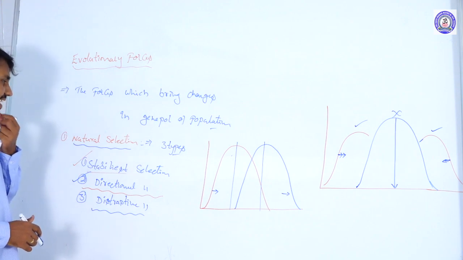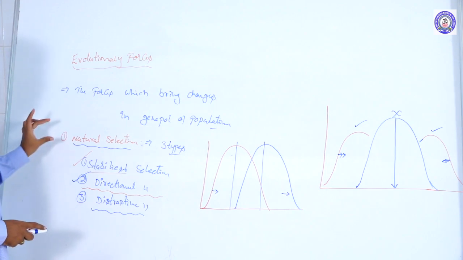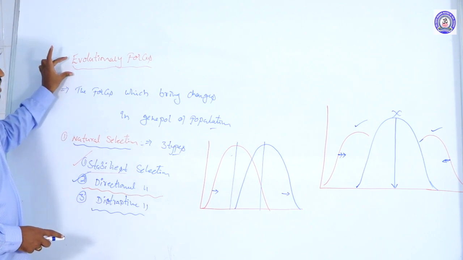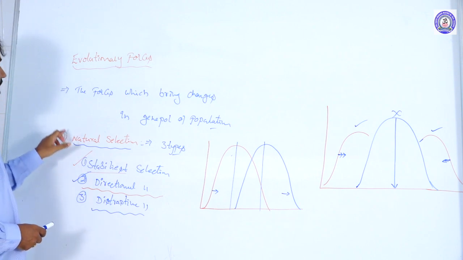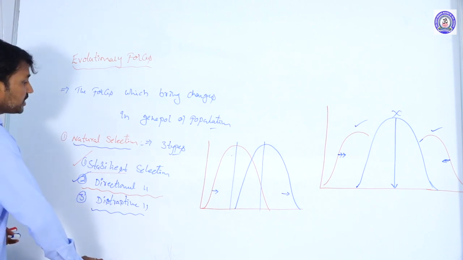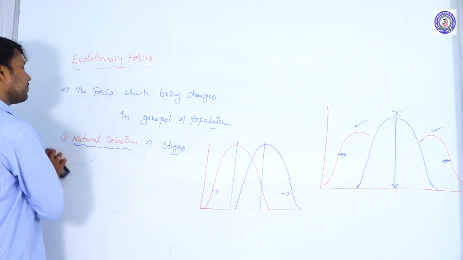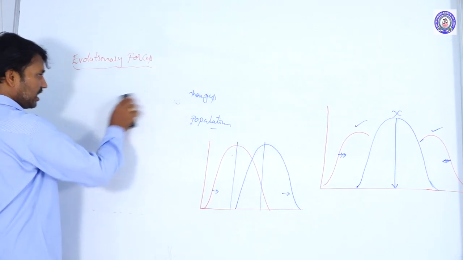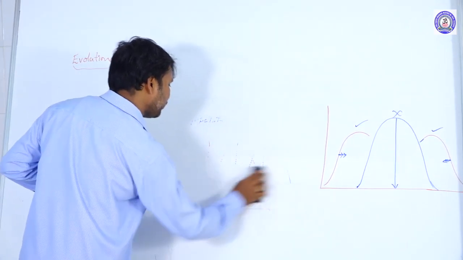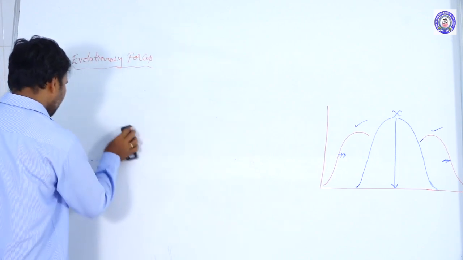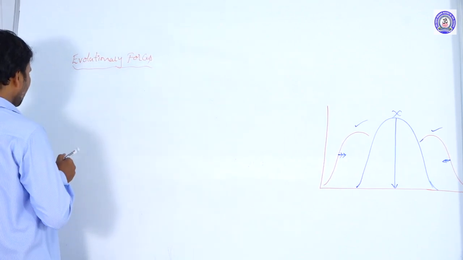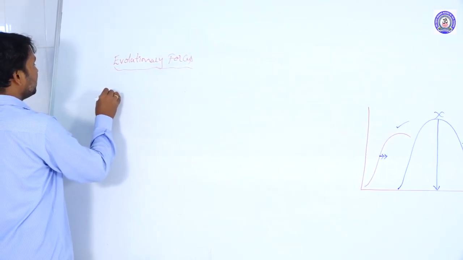According to their allelic frequency, this is one factor which influences the evolution process: natural selection. The second factor is gene flow. So what is meant by gene flow? Gene flow is also called gene migration.